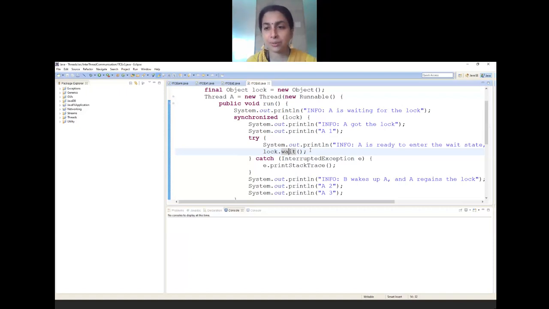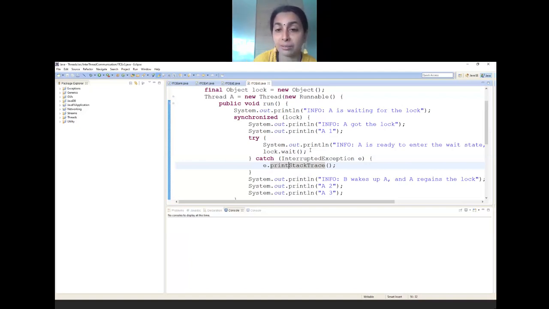Now again, whenever you use the wait method, you should have a try catch block. Join, sleep, wait, suspend, all these may require an InterruptedException. The reason is there may be a case wherein a thread of highest priority comes in and interrupts the thread which is running.